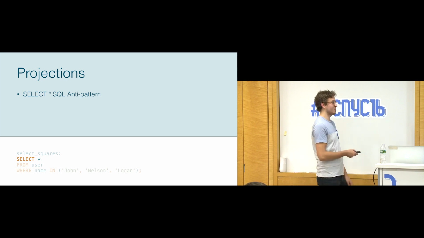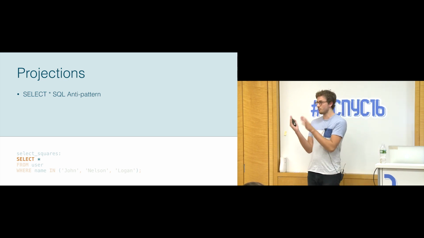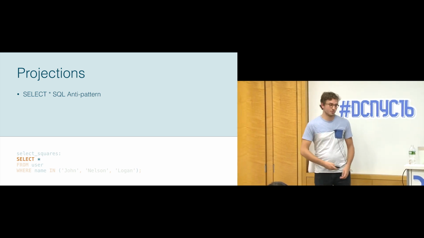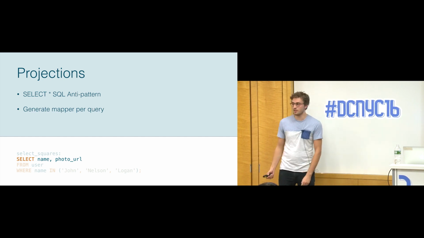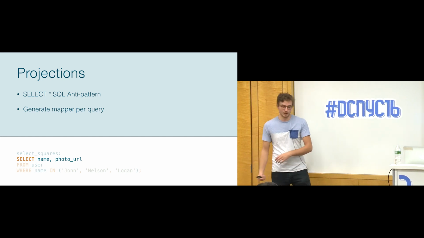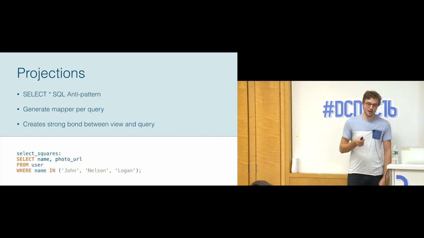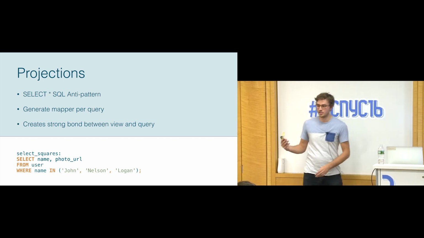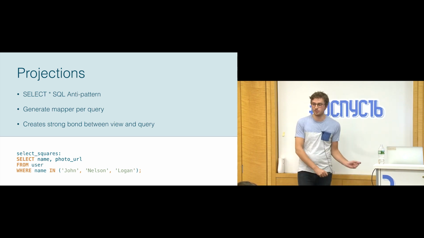And this is an anti-pattern because SQL becomes really powerful once you start selecting subsets of your actual data set. The efficiency goes way up. So we really wanted to encourage this, and we did this by generating a mapper per query instead of per table. And this had a really interesting side effect, because what we found is that in our views, when we were populating a view with data, typically we would only query the stuff that was going to populate the view.